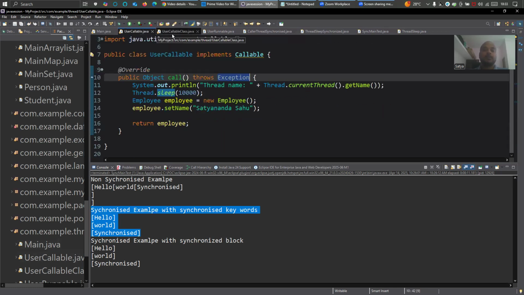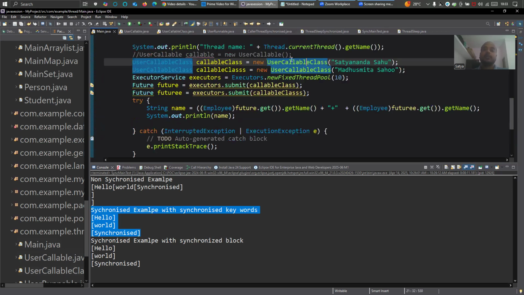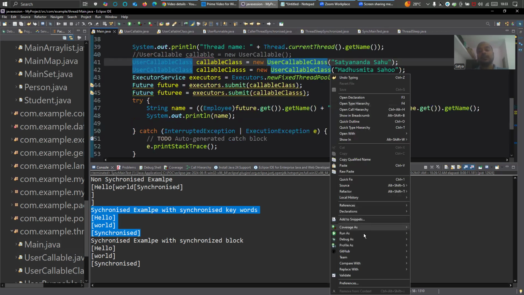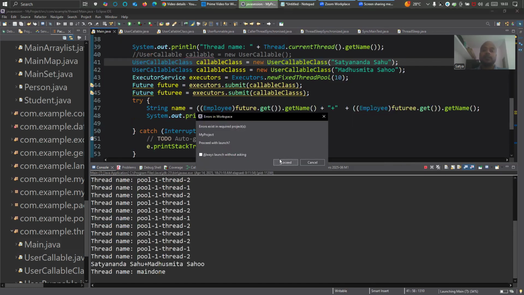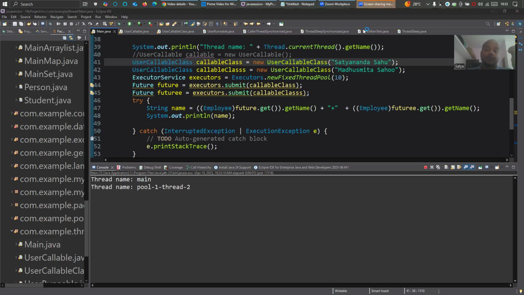So here, the same thing: I use callable with thread. If I run it, you will see the same output. If you want, I can show you the synchronized output. I will take a special session for you all and show you that. Just message me.